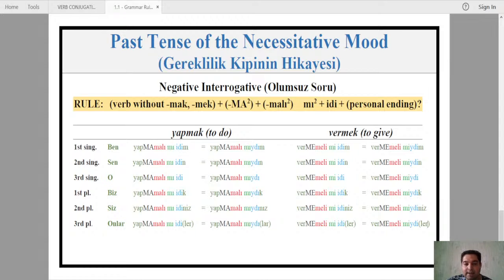Now, from our last class, we have examples here. Last class, remember, we addressed what? The past tense of the future tense, right? So the past future tense. Therefore, here we have the sentences that you see here: gelecektik, çıkacaktı, görmeyecek miydim, dinlemeyecekti, öğrenecektiniz, and so they are all the past future tense. I didn't delete them specifically for this practice, and let's now change all of this and make it the past tense, not of the future, but the past tense of the necessitative mood. Let's change them here live.